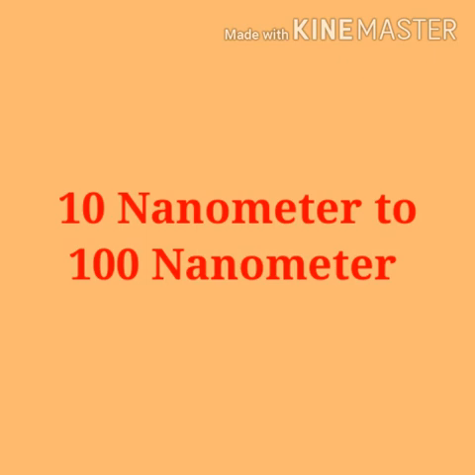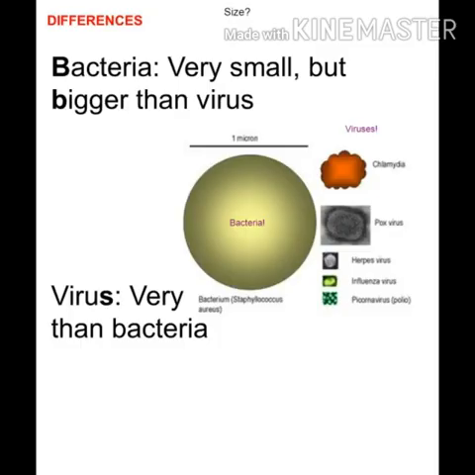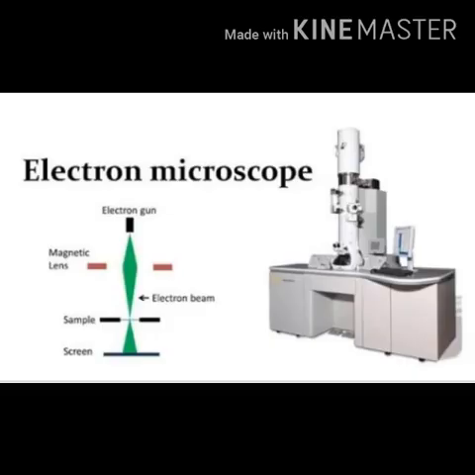Up till now we have seen that size of bacteria, fungi, algae are given in micrometer, but size of virus is given in nanometer. It means virus is very small. Viruses are extremely minute, that is, they are 10 to 100 times smaller than bacteria and can be seen only with electron microscope.